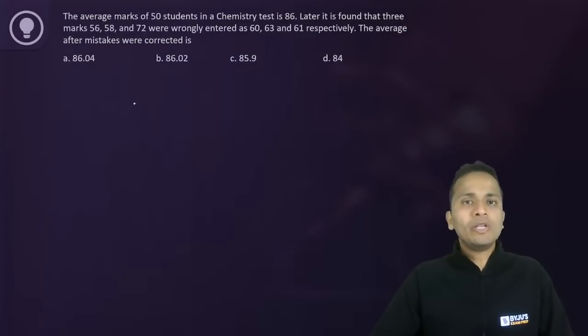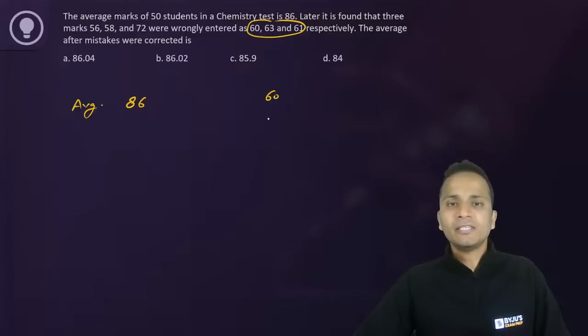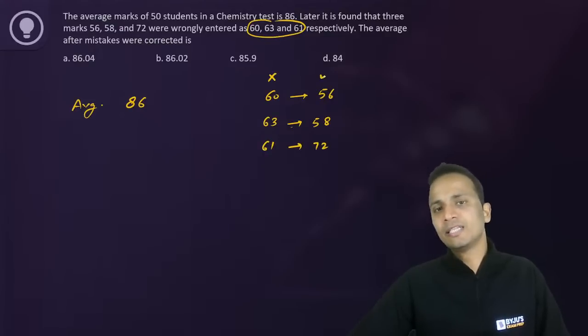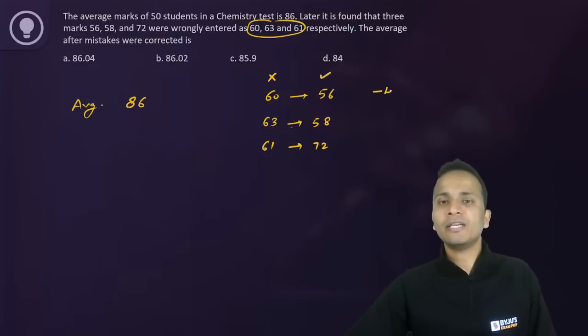Okay, now the original average is 86. This is the original average, right? Now the values that were entered wrongly were 60, 63 and 61. If they are corrected, they will become 56, 58 and 72. So these are the wrong values and these are the corrected values. Now after correction, what has happened? The first value has decreased by 4. The second value has decreased by 5 and the third value will increase by 11.